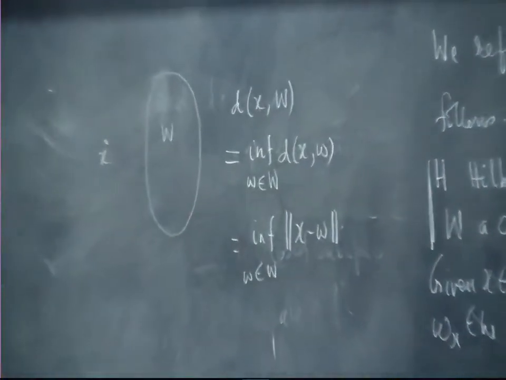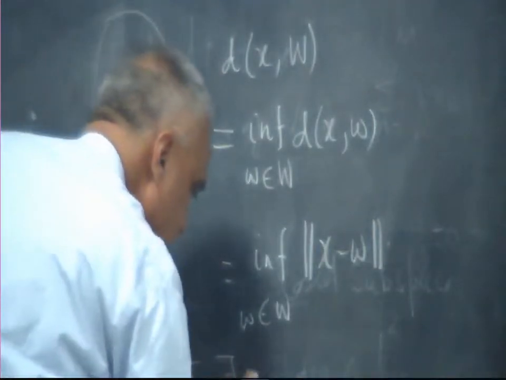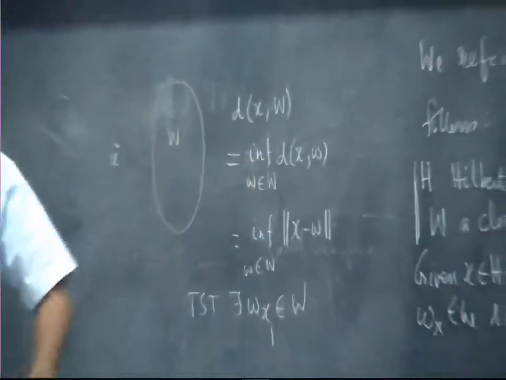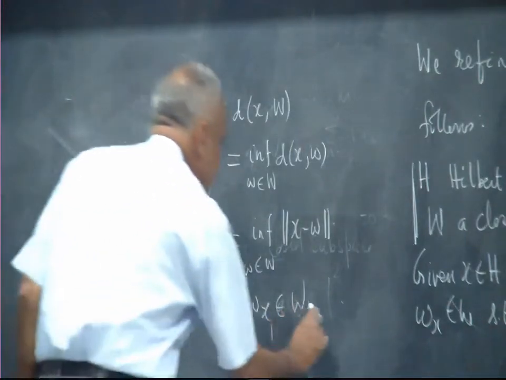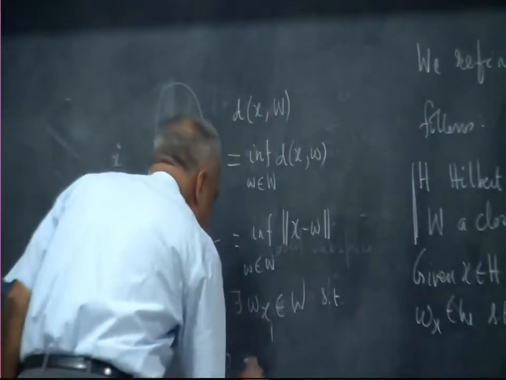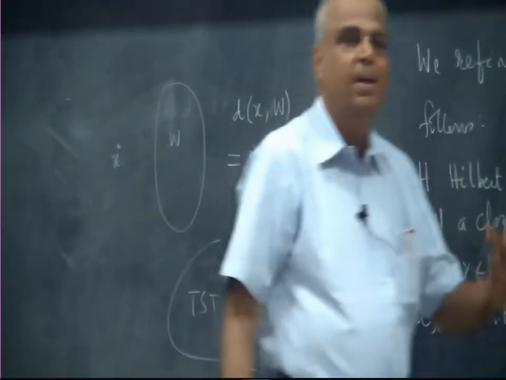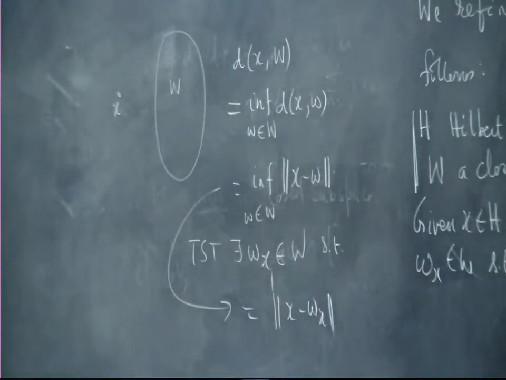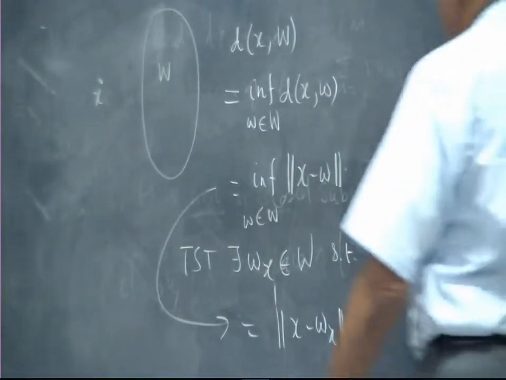Now what we want to show is that there exists a w_x in W such that this minimum distance is attained, such that this is equal to norm x minus w_x. That is, the greatest lower bound is indeed attained. The greatest lower bound is indeed a minimum, and that is what we want to show. And we will exploit the closedness of this.